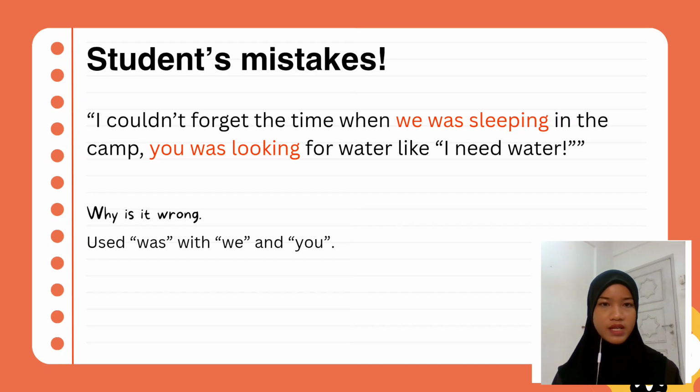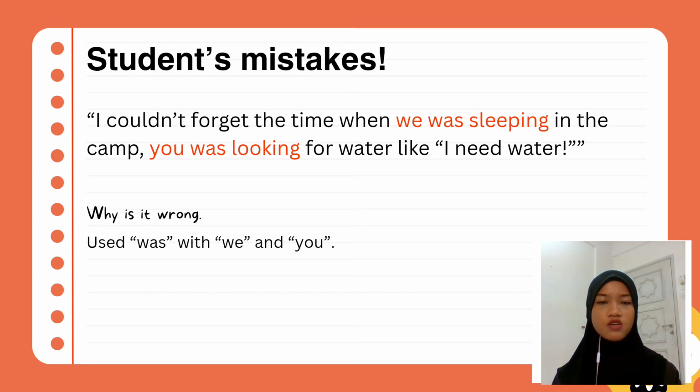So, the first one is, I couldn't forget the time we was sleeping in the camp. You was looking for water like I need water. The sentence structure is correct. It has a subject, verb to be, and a verb plus ing. However, these sentences are wrong because the student used was with we and you.